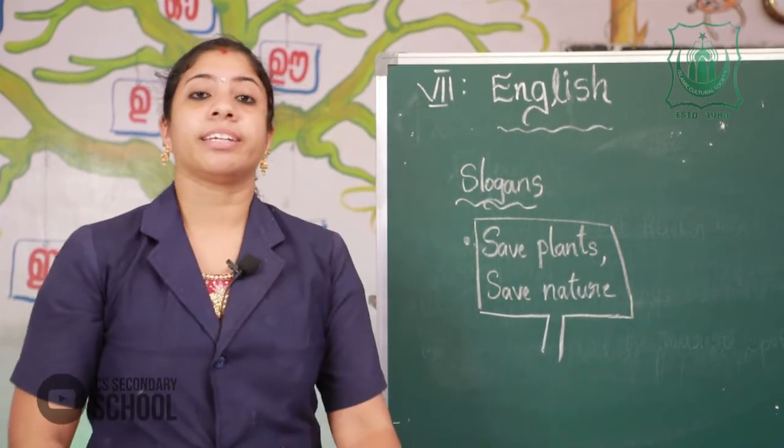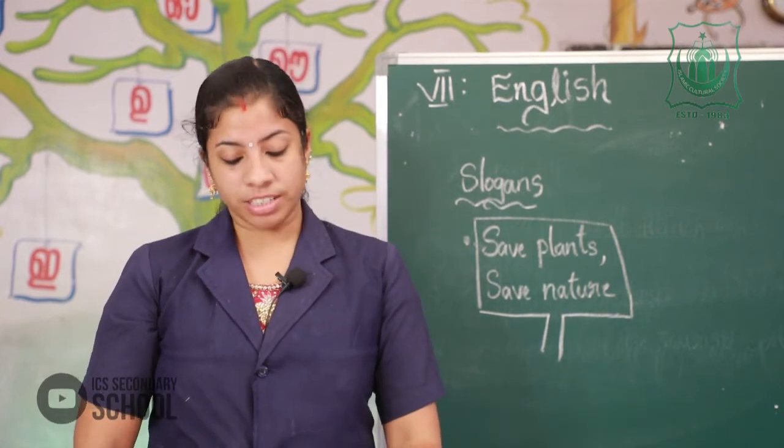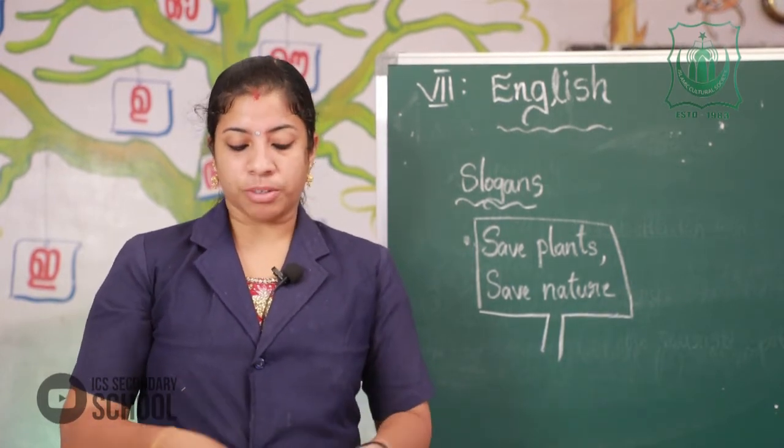This is something like that, the placard. What's that? Save plants, save nature. Then next one.